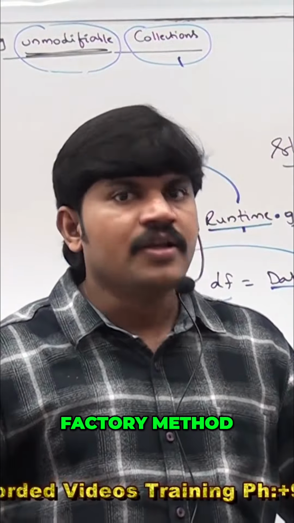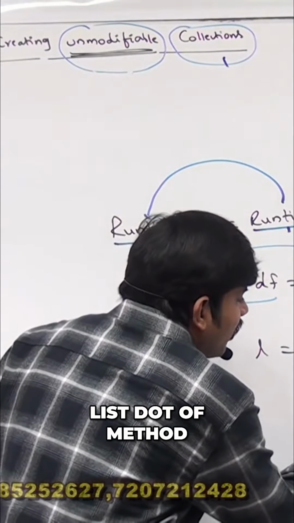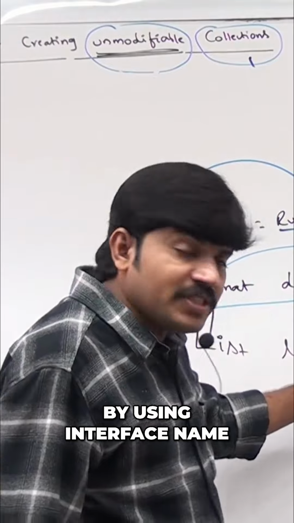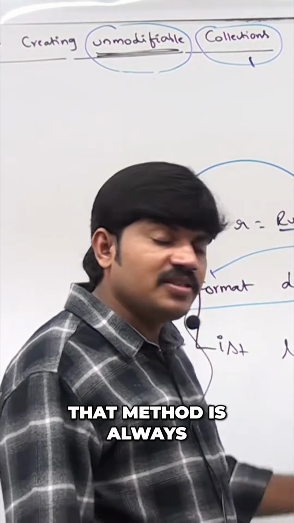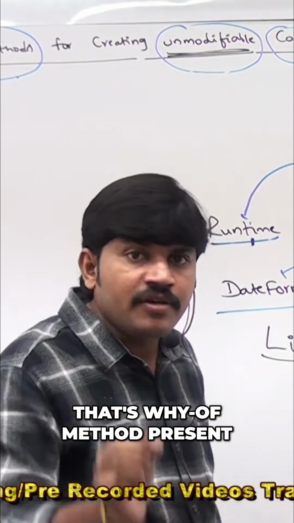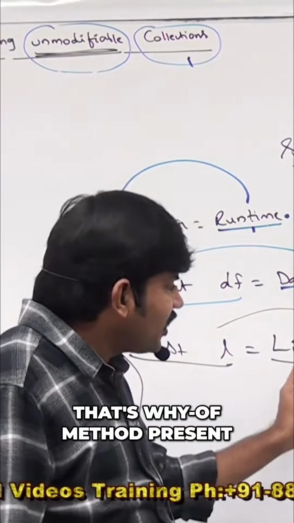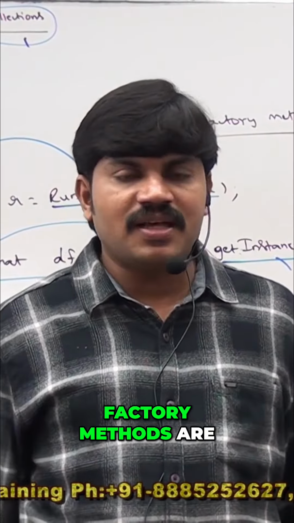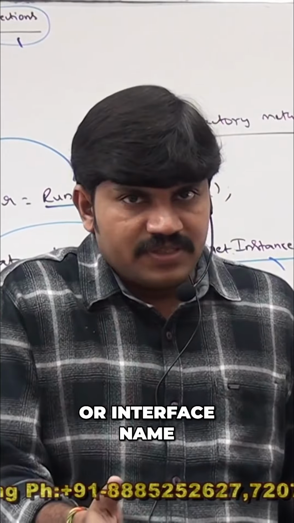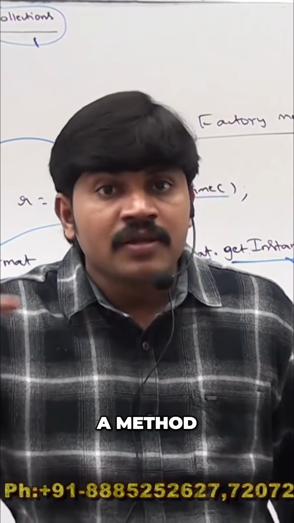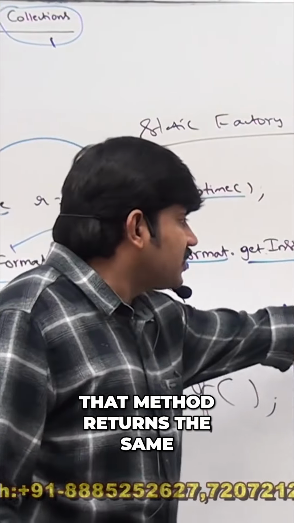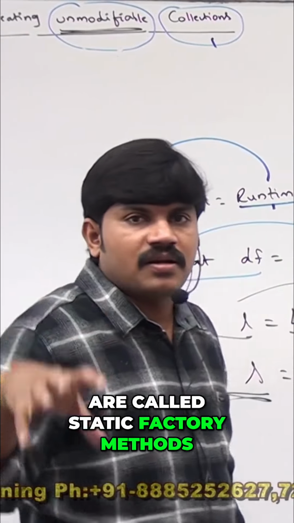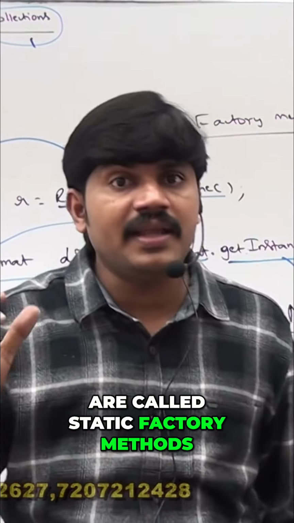Factory method. List.of method is there, sir. List is an interface. By using the interface name, we are calling a method. That method is always a static method only. That's why the of method present inside the List interface is a factory method. So what is the factory method, sir? By using class name or interface name, if we are calling a method, and that method returns the same type object, such type of methods are called static factory methods.